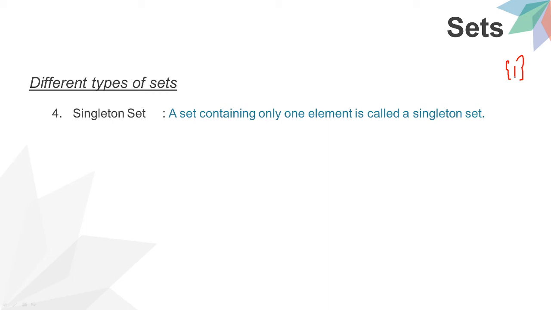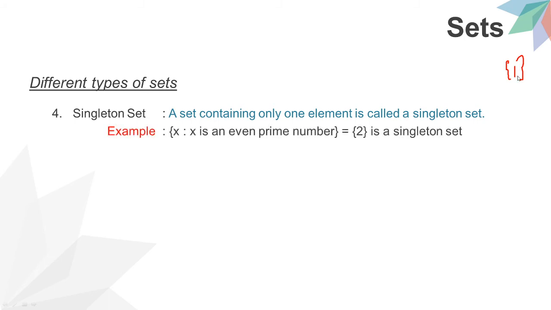If we have one element here, whatever the alphabet or whatever it is, only one, then it is a singleton set. For example, x such that x is an even prime number is equal to {2}. 2 is the only even prime number among the prime numbers, so this is a singleton set.